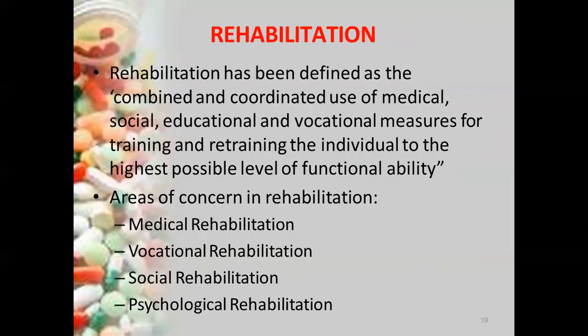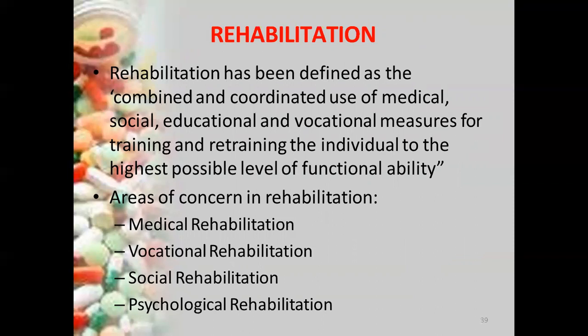Next is rehabilitation. Rehabilitation means we are using medical, social, educational and vocational measures. We combine these measures and use them in a coordinated way so that we can train an individual to attain the highest possible level of functional ability.